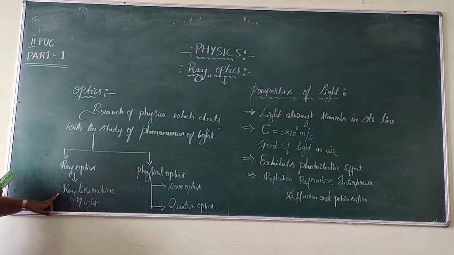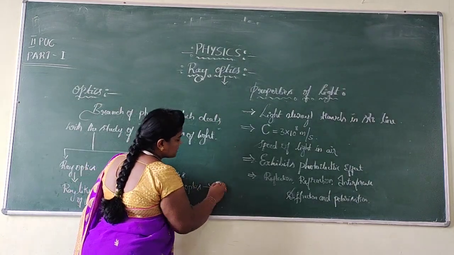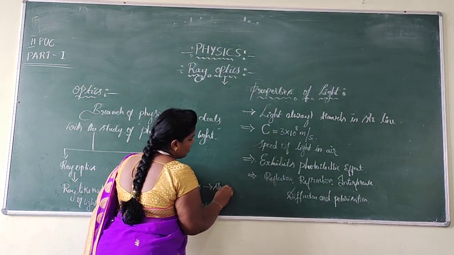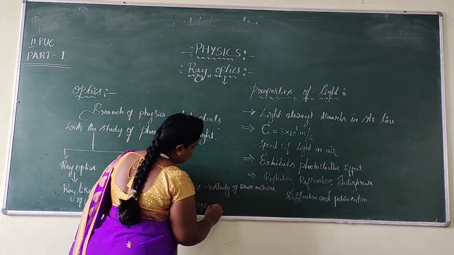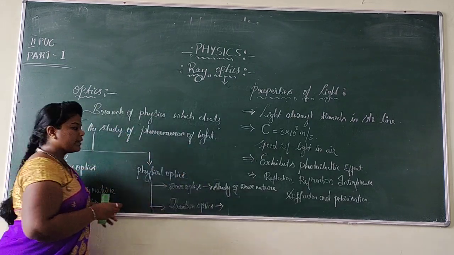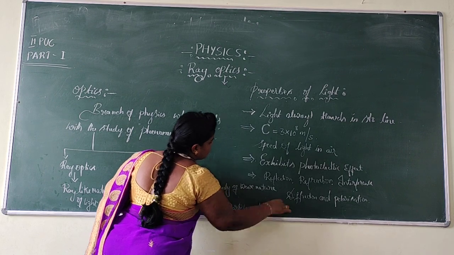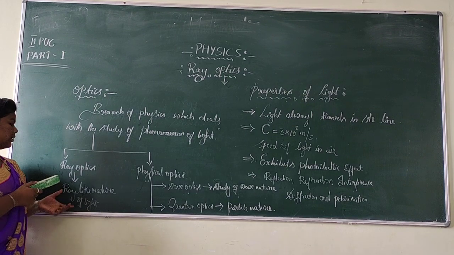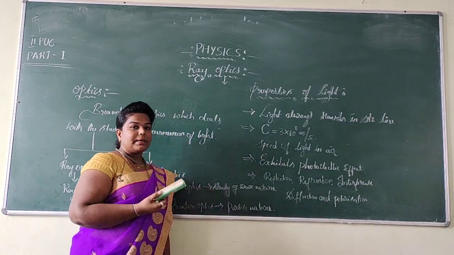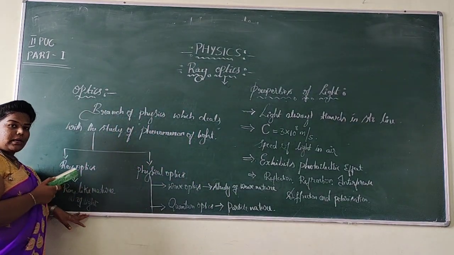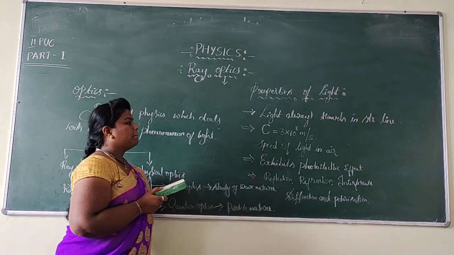See, ray optics exactly deals with the ray-like nature of light. Similarly, wave optics deals with the study of the wave-like nature of light. But the last one, quantum optics, deals with the study of the particle nature of light. So ray nature, wave nature, particle nature. It means light has this dual nature: it acts as a ray, it acts as a wave, and it acts as a particle.